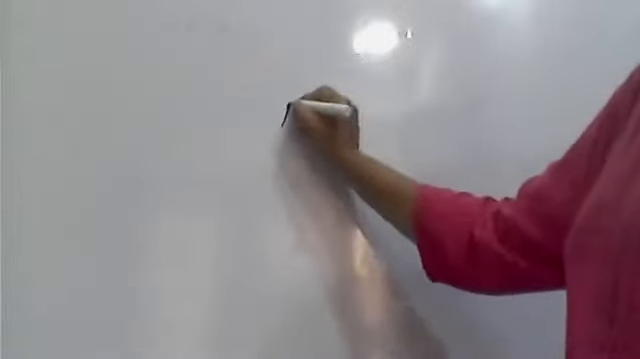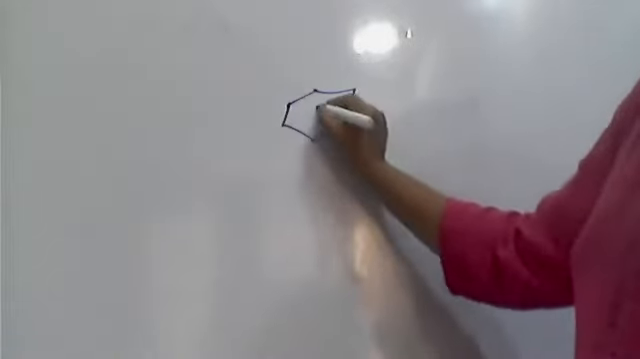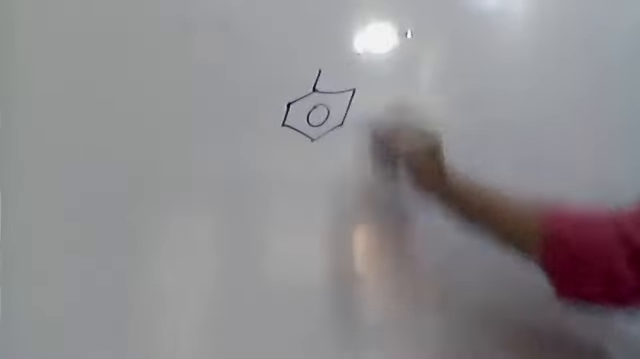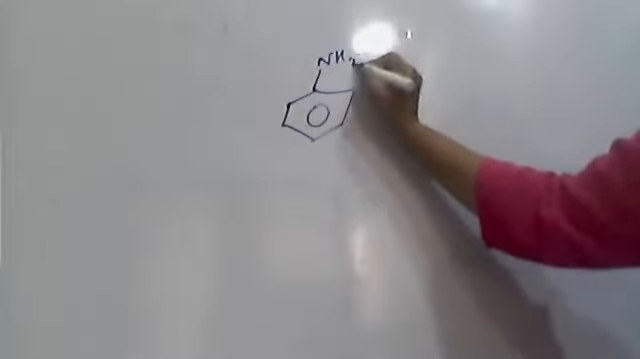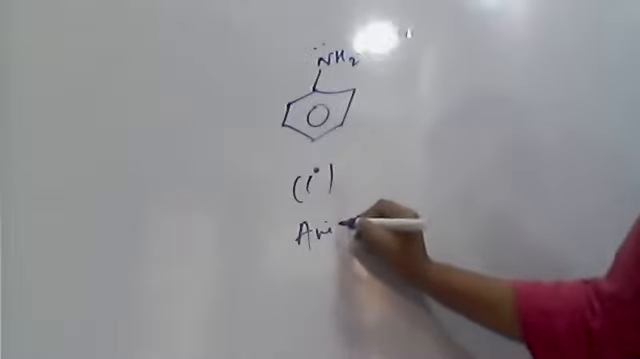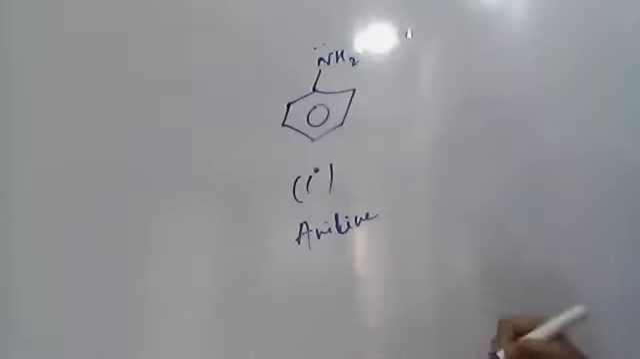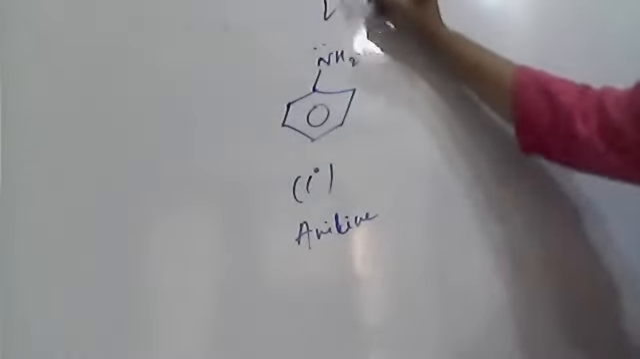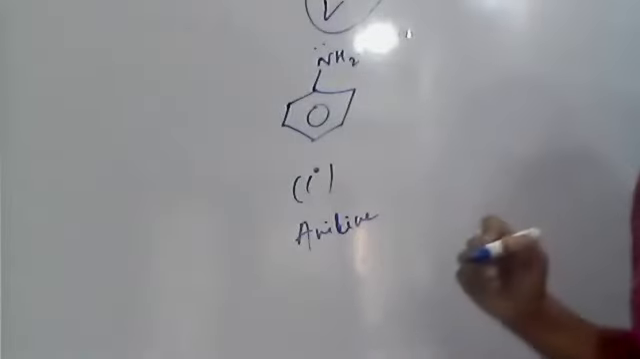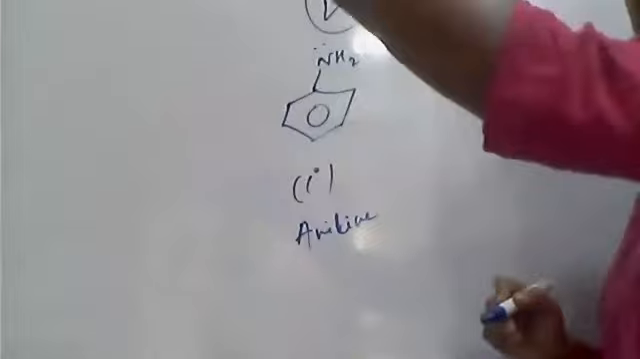So see here. Now take this, what is this? Benzene. To this we have attached NH2. It is a primary amine, aniline. The IUPAC name is benzenamine, which is weaker than ammonia. Ammonia is stronger than aniline because this phenyl group has a minus I effect.